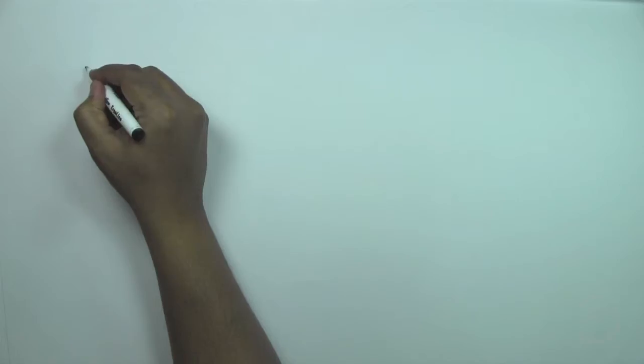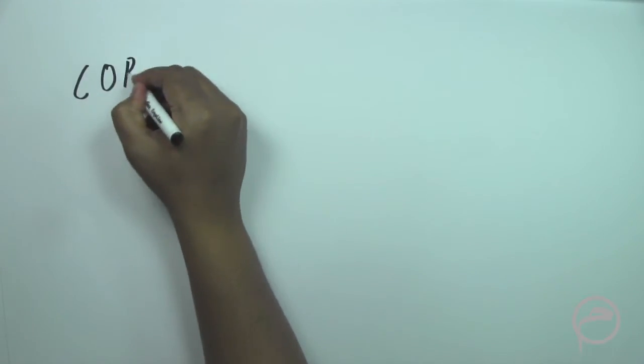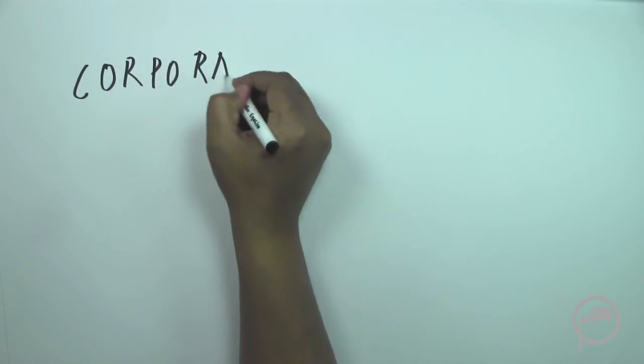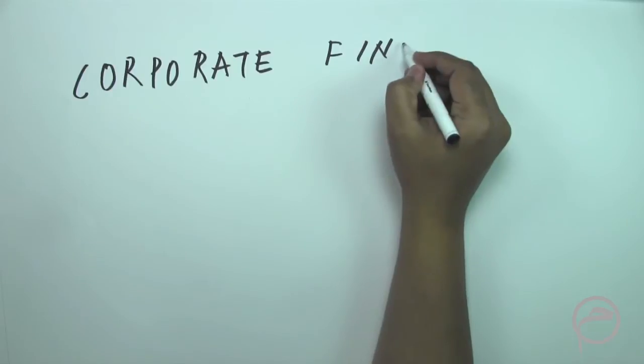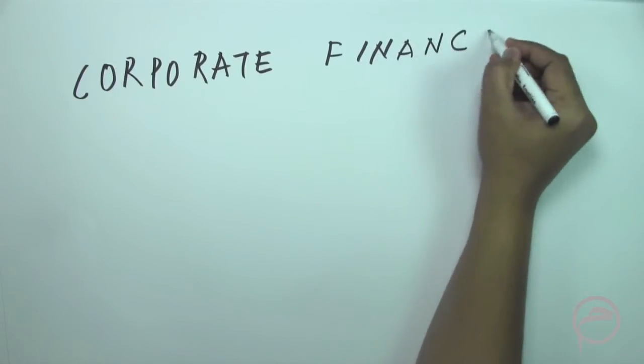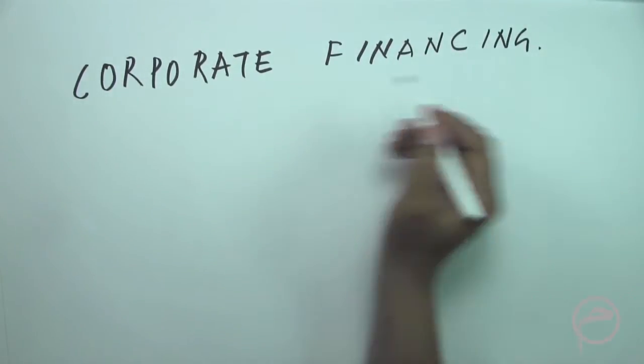Bismillahir-Rahmanir-Rahim. Let us discuss corporate financing.